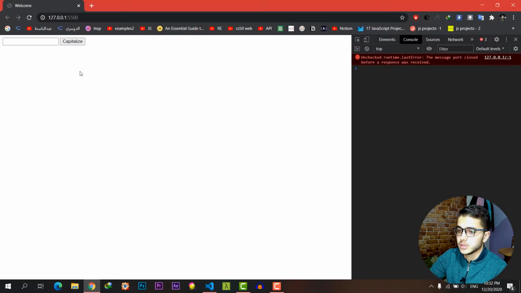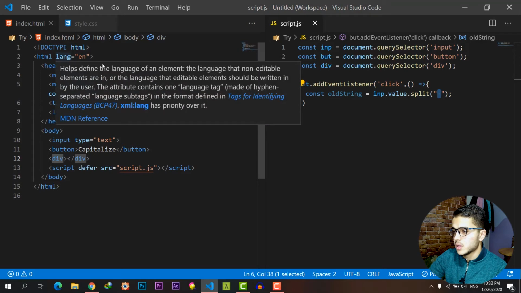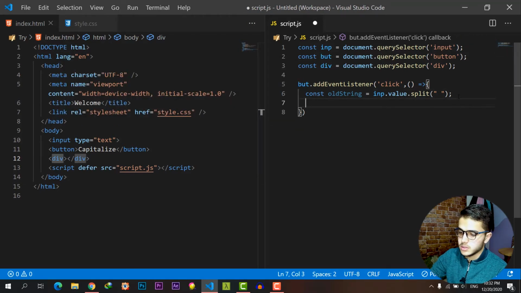So if we type just something like welcome Abdullah, there is a space here. Let me zoom. What split does is turn this string into an array of two words. The first will hold welcome, and the second will hold Abdullah, because we used the separator, which is the space. Okay, so this is split.